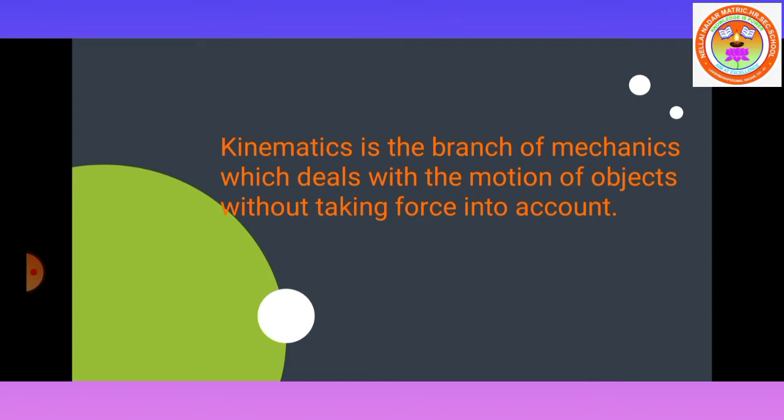The branch of physics that deals with the motion of objects without taking force into account is called kinematics. Kinetics depends upon the force, but kinematics does not depend upon the force.